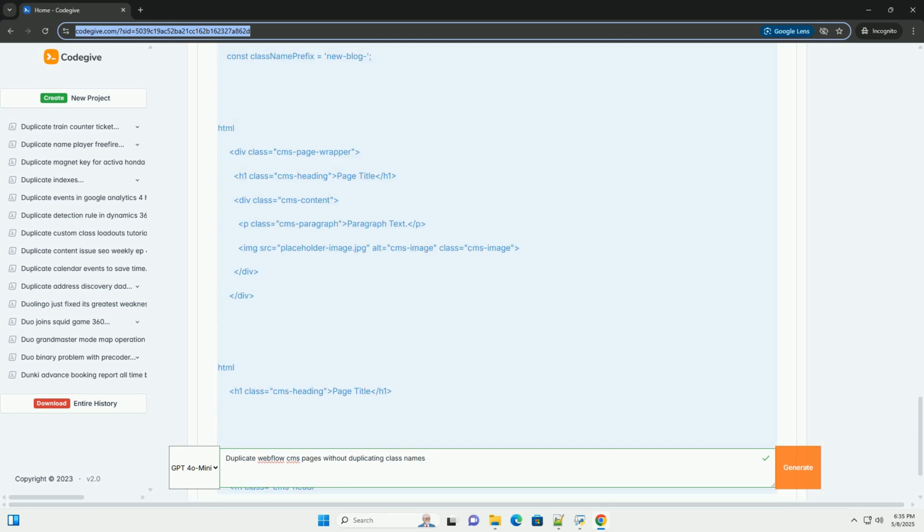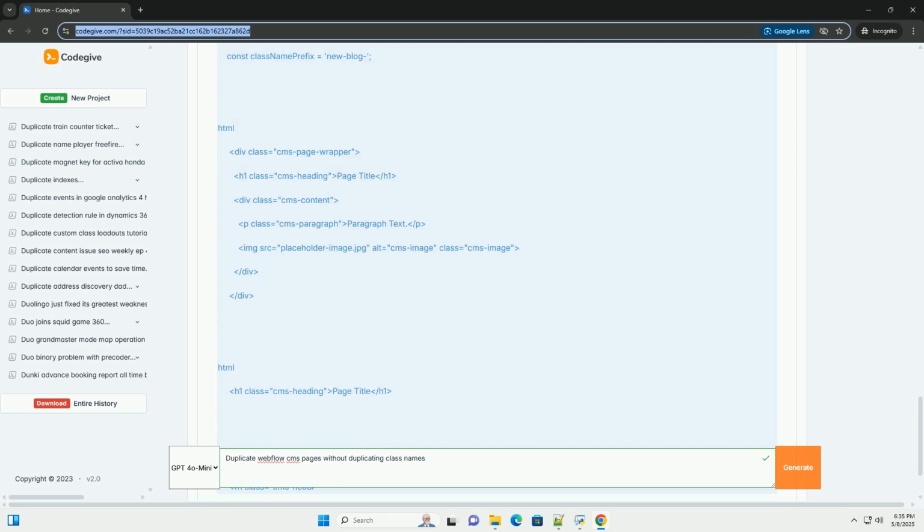Example: let's say we have a heading, and we want to make a specific heading smaller on this particular duplicated page. Instead of directly editing the CMS heading class, we would 1. Select the H1 element. 2. Add a combo class, CMS heading smaller heading. Webflow would now render, and you would only adjust the smaller heading class with settings such as font size. This would only affect that single instance of the element, without affecting other elements with just the CMS heading class.